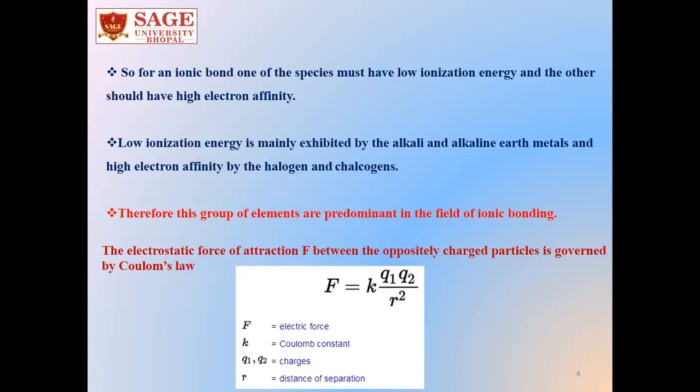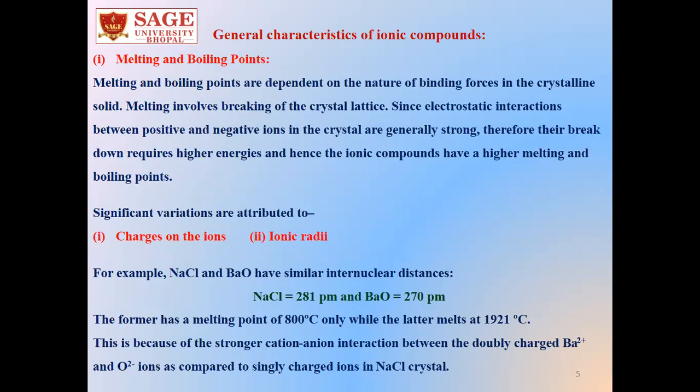Now, the main force of attraction between oppositely charged particles is the electrostatic force of attraction, and this attraction force is governed by Coulomb's law, which is F equals K Q1 Q2 by R square. Here F is the electric force, K is Coulomb's constant, Q1 and Q2 are charges of cations and anions, and R is the distance of separation.